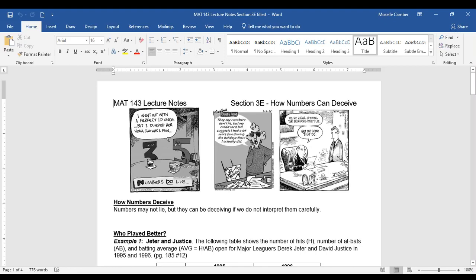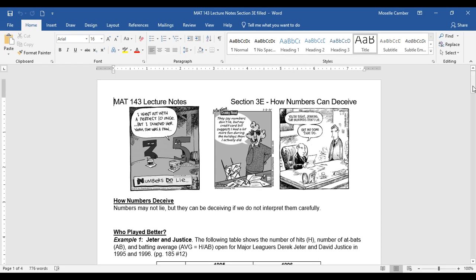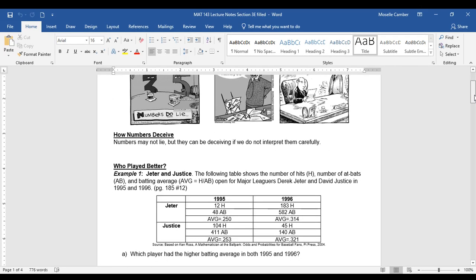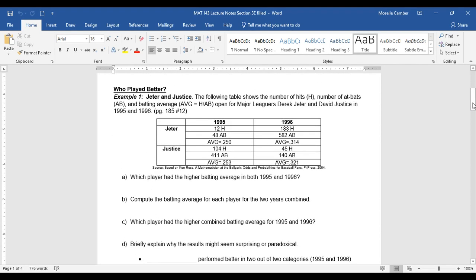Okay, lastly, in chapter 3, we're looking at how numbers can deceive, how it matters how you look at the numbers and how you interpret them, because that can make a difference in how you make decisions moving on. So, let's look at batting averages.